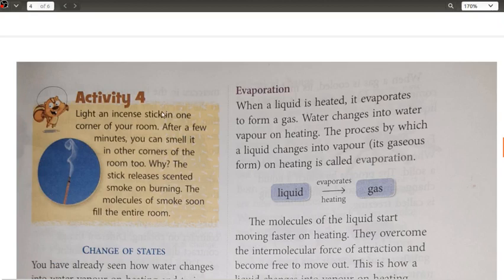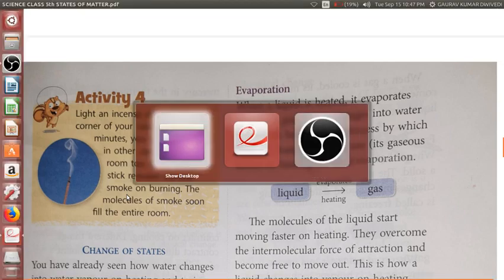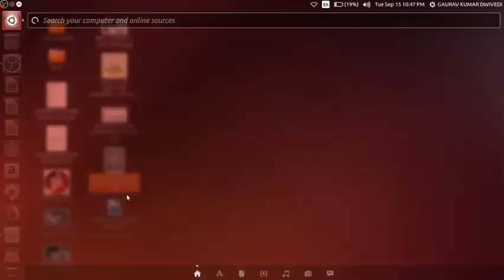Light an incense stick in one corner of your room. After few minutes, you are able to smell it in the other corners of the room too. Why? The stick releases scented smoke on burning. The molecules of smoke soon fill the entire room. यहाँ पे भी कंसेप्ट वही है, ठीक है? कैसे वही है? आइए मैं एक बार और आपको आज ड्रॉ करके दिखा देता हूँ, ठीक है?